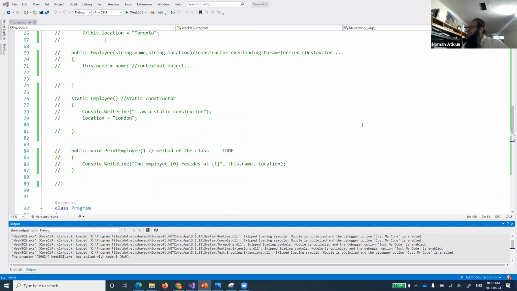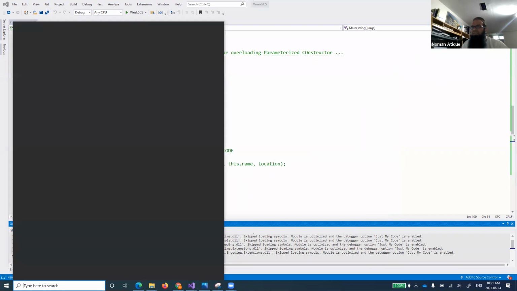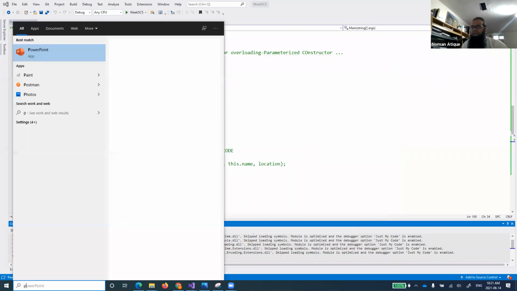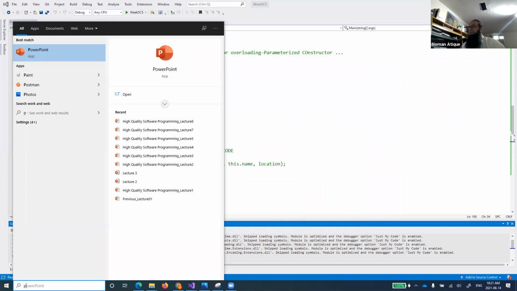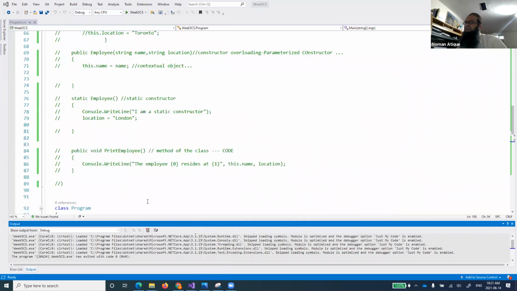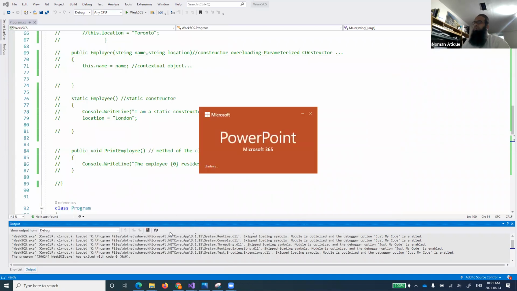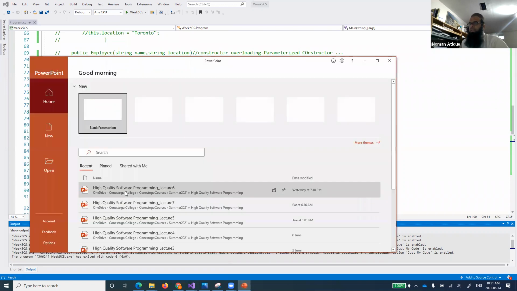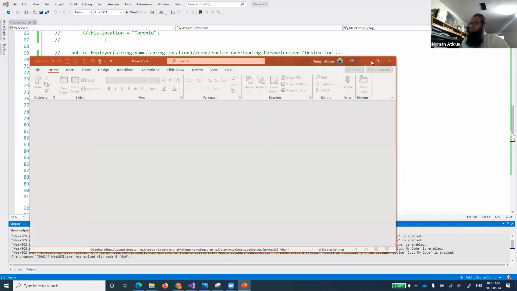Now another concept that I want to discuss over here is called method hiding. Just as I talked about data hiding, sometimes we do data hiding, and sometimes we do method hiding. So I'll tell you about method hiding. I just by mistake closed my file.